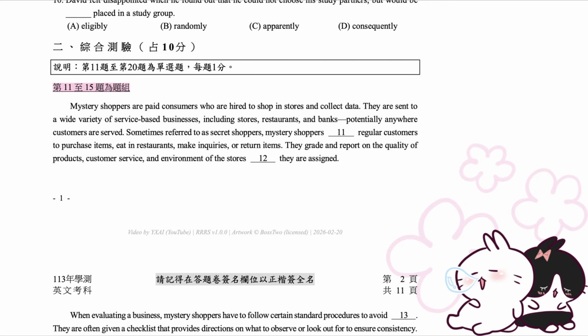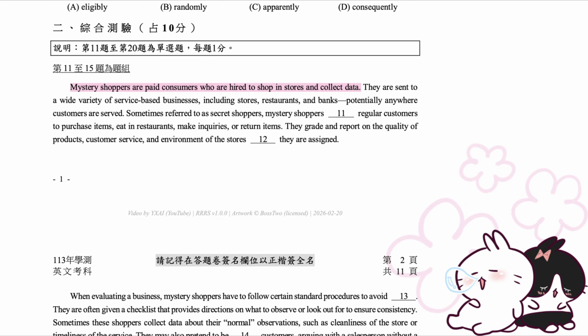Questions 11 to 15 are based on the following passage. Mystery shoppers are paid consumers who are hired to shop in stores and collect data. They are sent to a wide variety of service-based businesses, including stores, restaurants, and banks, potentially anywhere customers are served. Sometimes referred to as secret shoppers, mystery shoppers pose as regular customers to purchase items, eat in restaurants, make inquiries, or return items. They grade and report on the quality of products, customer service, and environment of the stores to which they are assigned.